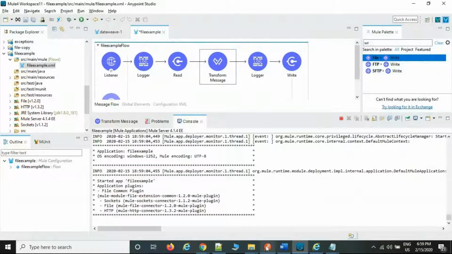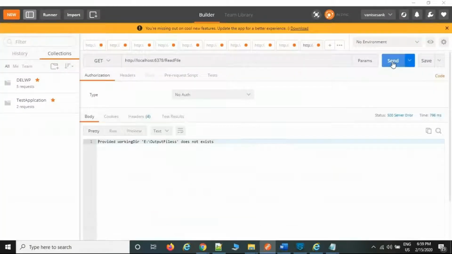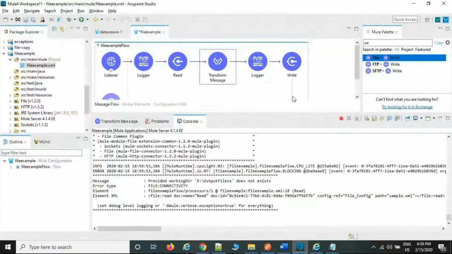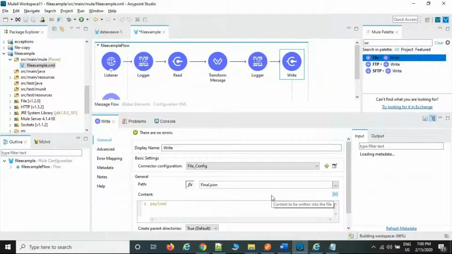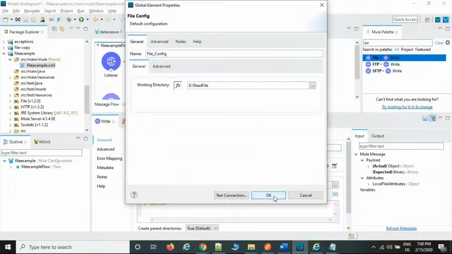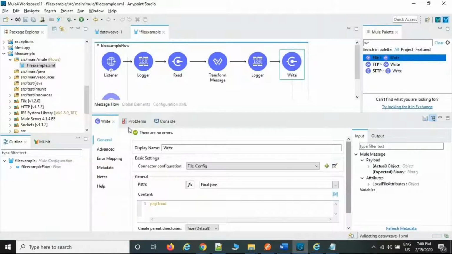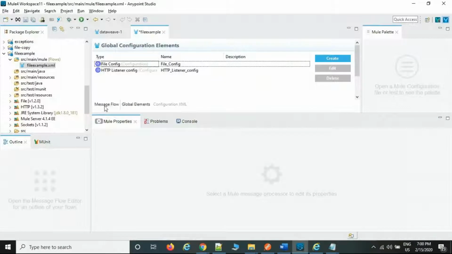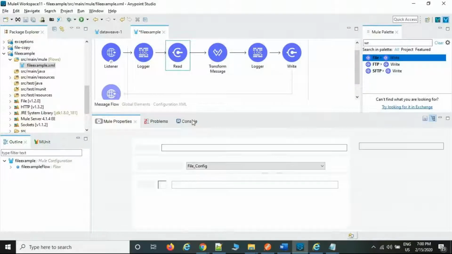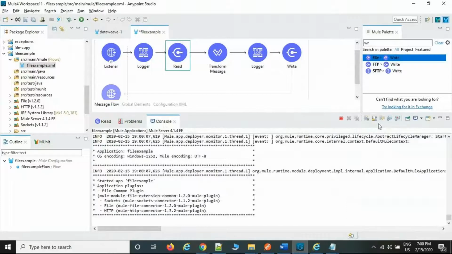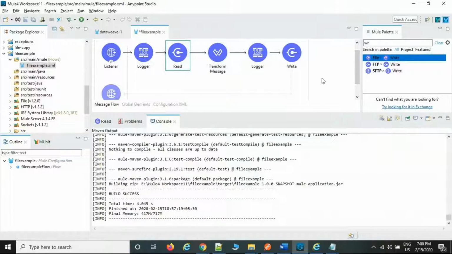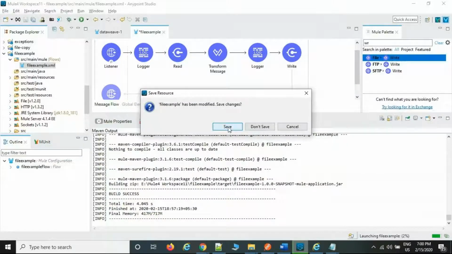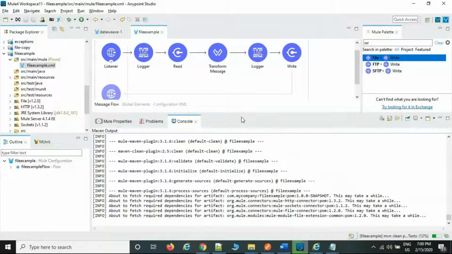Just to restart, just send a request. Okay, something went wrong. Output files does not exist. Put the correct outbound files folder name. Now read file only. But I think it's still taking the old one. No, that is why I would like to restart. Sometimes it won't update it, so just restart. Sometimes it takes the restart immediately, otherwise it won't. Sometimes it takes time to restart. We'll see now.